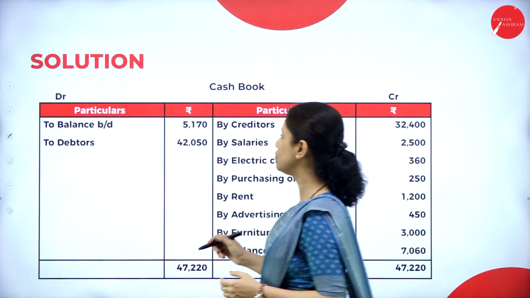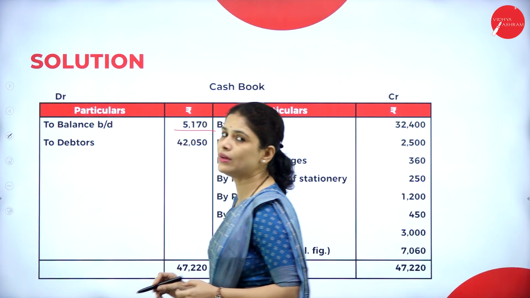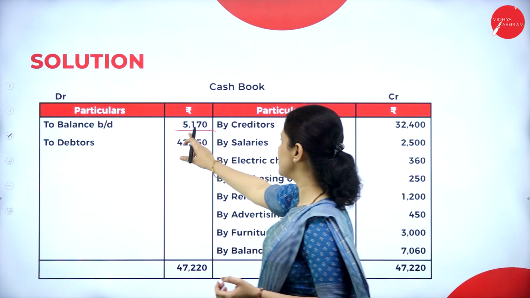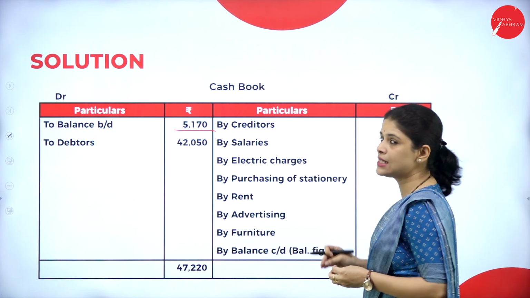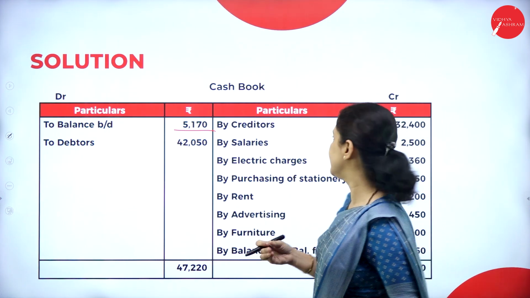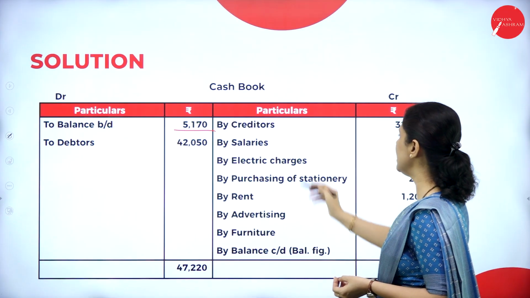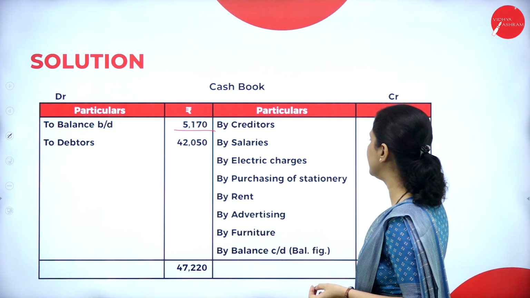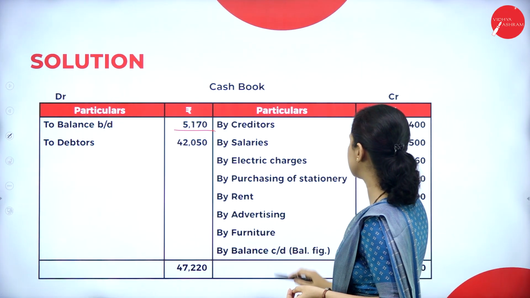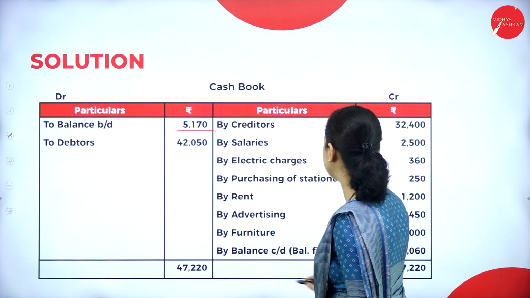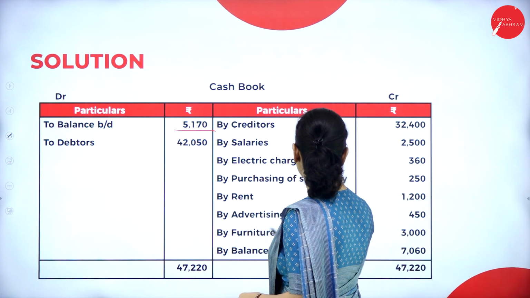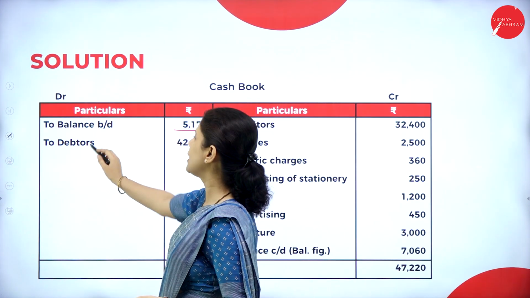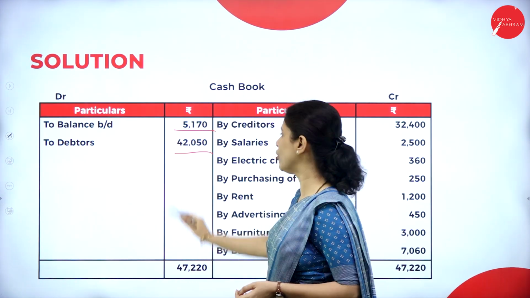So let us do the cash book. What we have to do, we have to write the opening balance. So how much is the opening balance of cash? That is 5,170. After that, we will see by creditors, that is cash paid to creditors, that is 32,400, salaries paid 2,500, electricity charges 360, purchase of stationery 250, rent 1,200, advertising is 450, furniture 3,000, and cash received from debtors is 42,050.